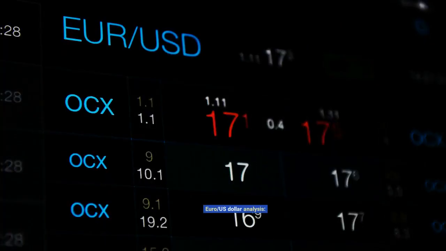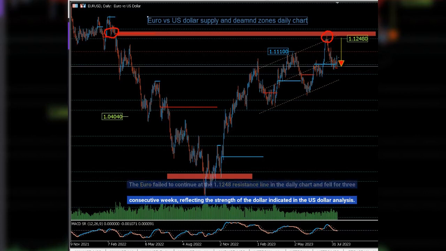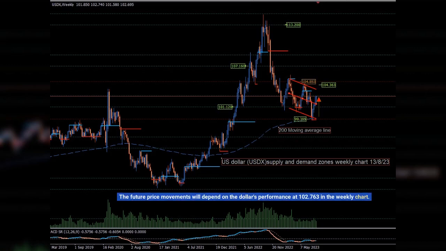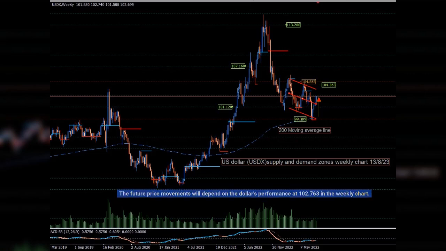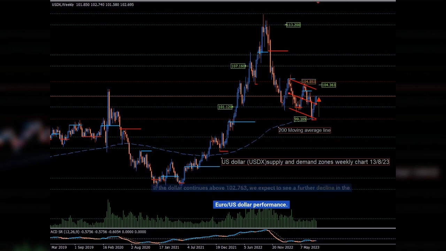Euro, US dollar analysis. The euro failed to continue at the 1.1248 resistance line in the daily chart and fell for 3 consecutive weeks, reflecting the strength of the dollar indicated in the US dollar analysis. The future price movements will depend on the dollar's performance at 102.763 in the weekly chart. If the dollar continues above 102.763, we expect to see a further decline in the euro-US dollar performance.